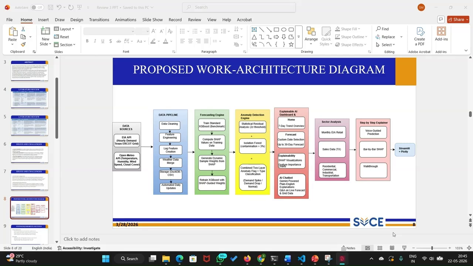And then the seventh one is the step-by-step explainer. To improve usability, we include a step-by-step explainer module which provides a voice-guided prediction explanation for the user. The user is basically the grid operator, who is a non-technical person. It also includes a bar-by-bar SHAP explanation where the user can visually understand how each feature impacts the prediction.